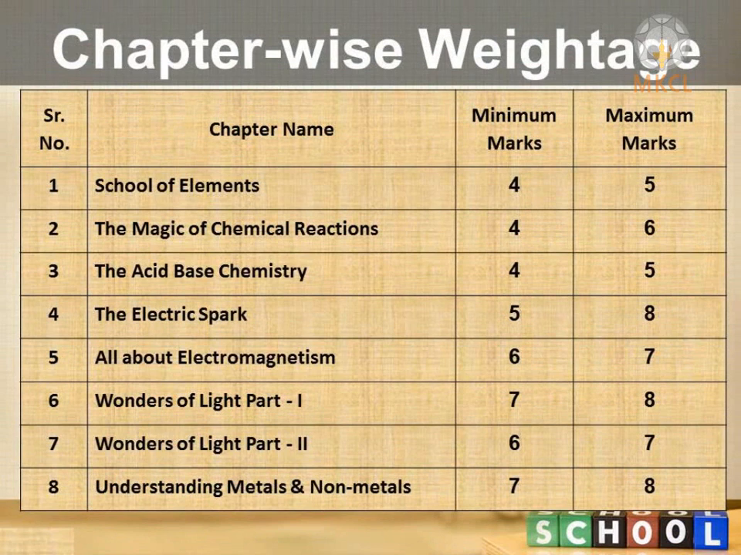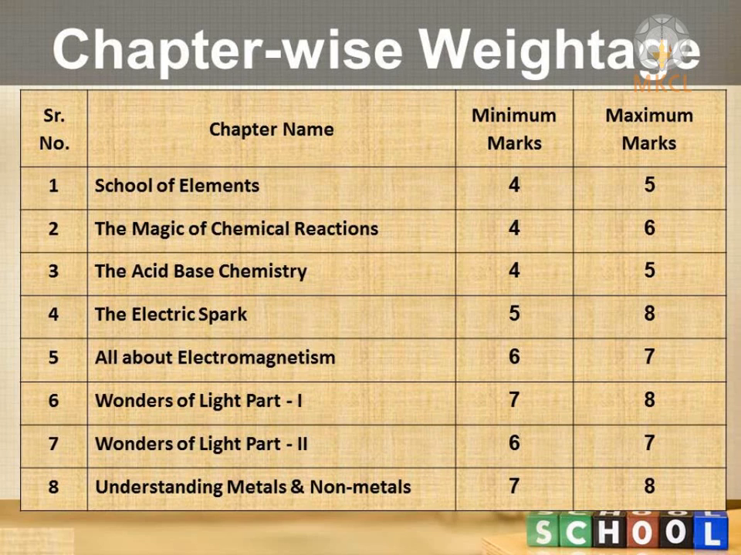The school of element, that is the first chapter, has a weightage of 4/5. Remember, 4/5 means a minimum 4 marks question will be there, and the examiner is not allowed to ask any question more than the limit of 5 marks. The second chapter 4/6. The acid base chemistry, third chapter, is 4/5. The electric spark 5/8. All about electromagnetism 6/7. Wonders of light part 1 7/8. Wonders of light part 2 6/7.